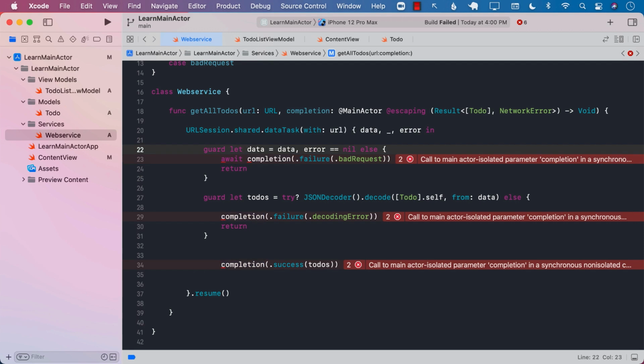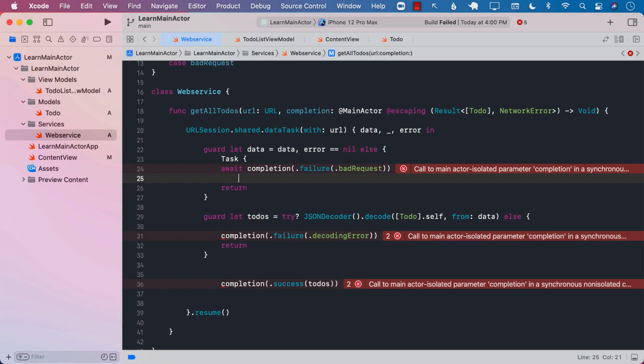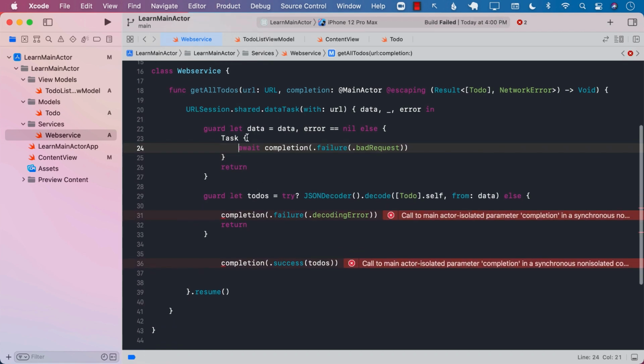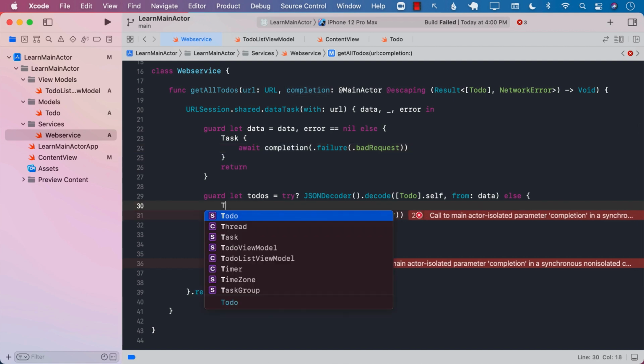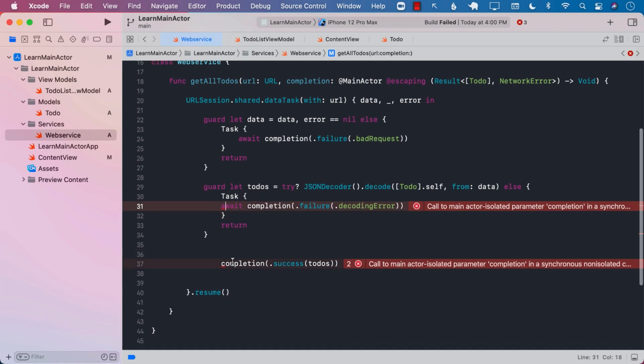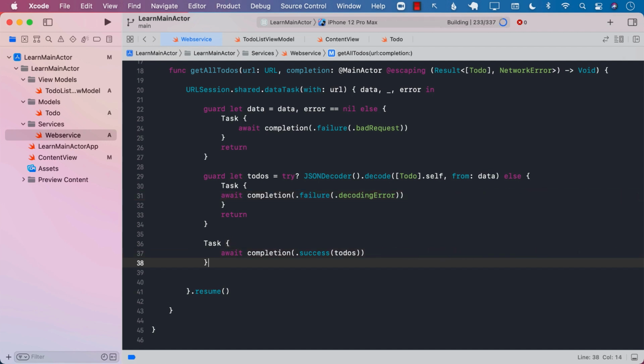But we can't really await for anything because we are not inside a task. So let's go ahead and put it inside a task. And we have to do this for every single piece. So we will put an await for it. So you can see that our work is much more than it was earlier. And the only reason that we had to do all of this different work is that we are not really using structured concurrency in Swift language. We're just trying to cover up for our callback functions.